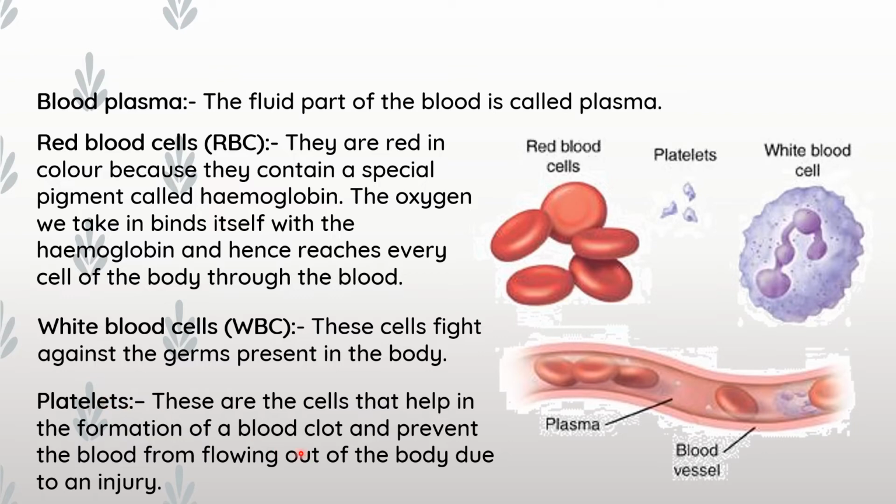So just remember these important points, keywords only: platelet, blood clot. White blood cells fight with germs, red blood cells hemoglobin and oxygen, and blood plasma fluid part. Just keep the keywords in your mind, it will be easy for you.